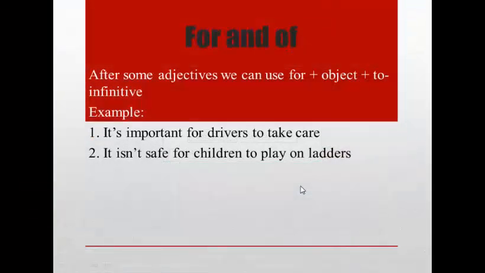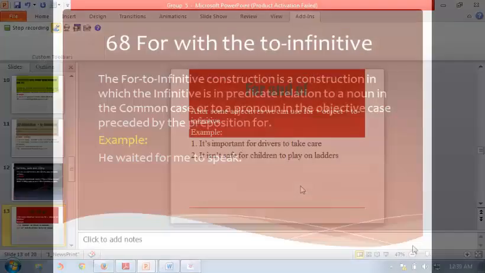The next is for and of. After some adjectives, we can use for plus object plus to infinitive. Example number one: It is important for drivers to take care. In the sentence, we find for plus drivers as an object plus to take as a to infinitive. Example number two: It isn't safe for children to play on ladders. In the sentence, we find for plus children as an object plus to play as a to infinitive.